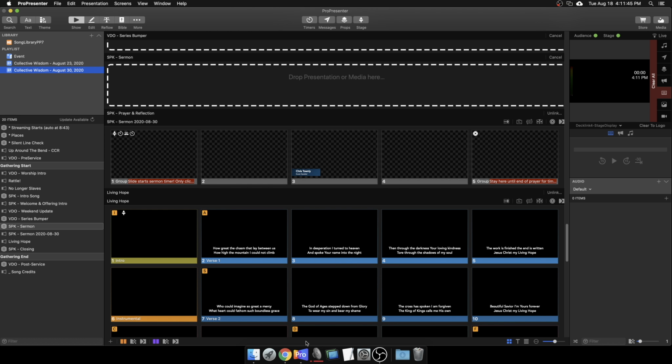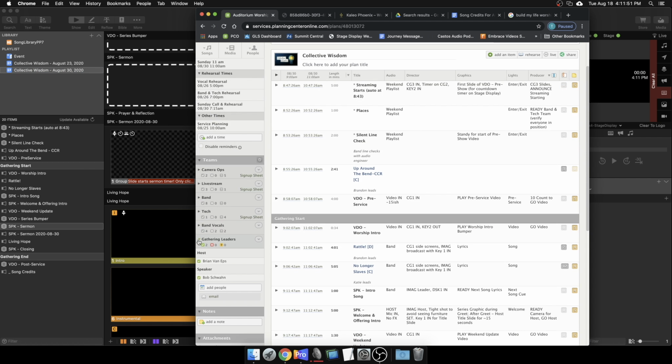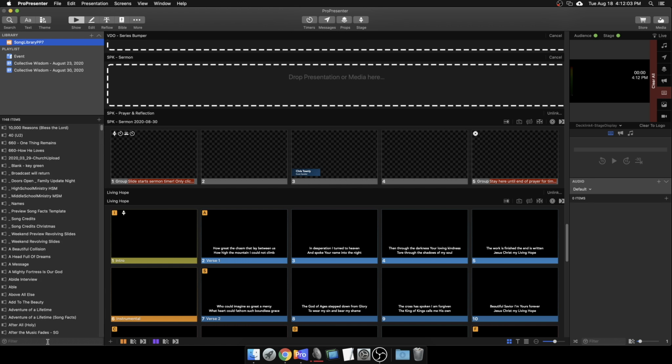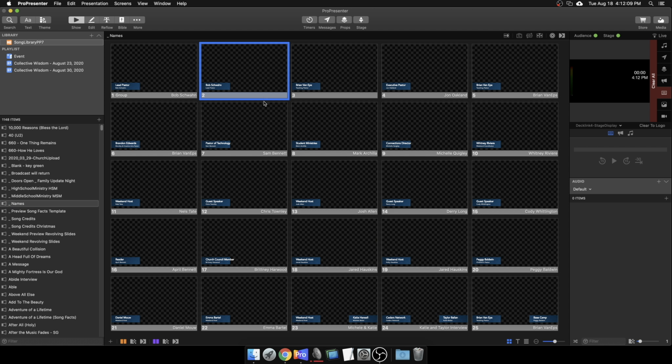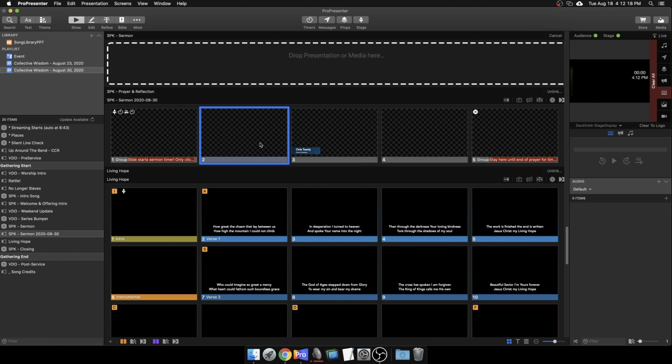So for sermons specifically, there's a few things we've got going on. The first of which is the name slide. So you could go into your weekend and look at the gathering leaders and see it's Speaker Bob Schwan. And we can go in here and rename it and run the chance of spelling something wrong. Or we could go back into our song library and search for names, or if you happen to know that names happens to be one of the first ones, I could come in here, Command-click this, Command-C to copy, and then jump back down to the sermon here that I've created under August 30th, and Command-V paste, and of course Command-click delete to delete it, and now that is set up correctly in this order.